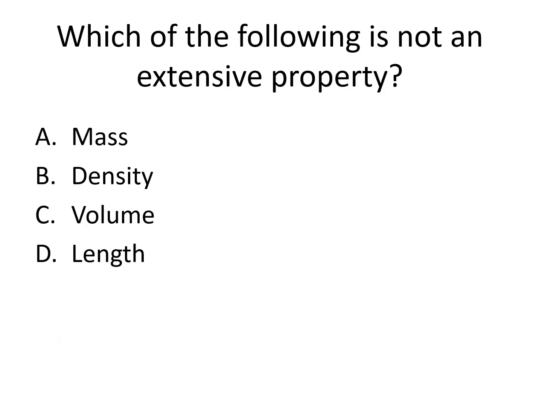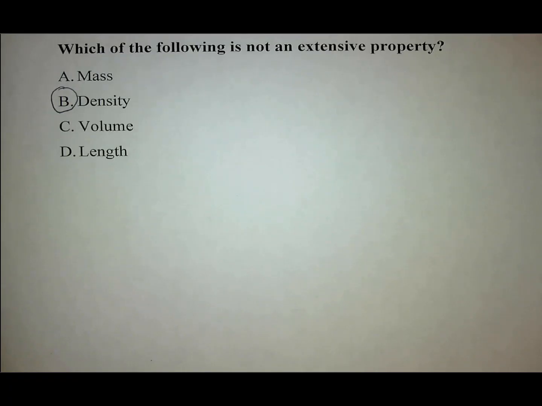Which of these is not an extensive property? Is it A, mass, B, density, C, volume, or D, length? The correct answer is B, density. Density is an intensive property because it does not depend on how much of something you have, whereas mass, volume, and length are all extensive properties, which are related to the amount of the substance that you have.